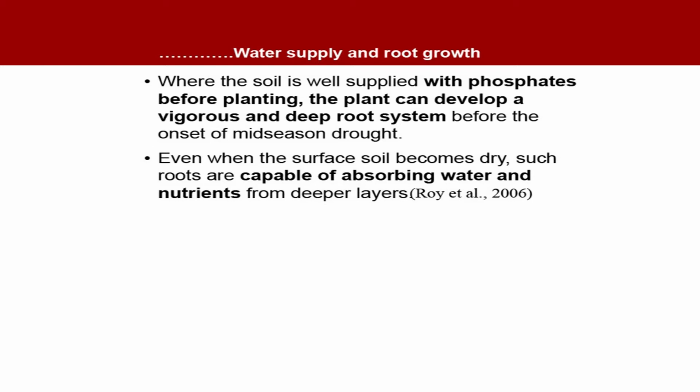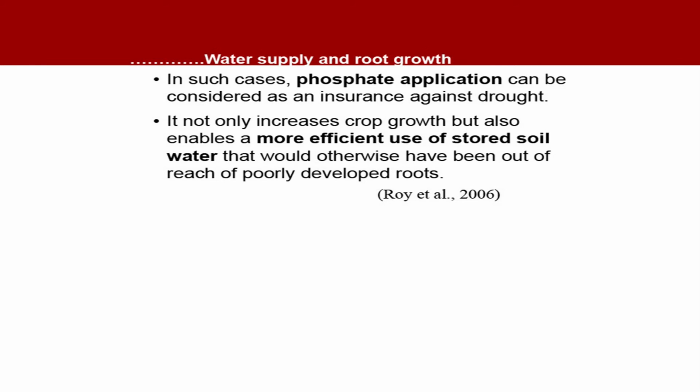So, even when the surface soil becomes dry, such roots are capable of absorbing water and nutrients from deeper layers. Adequate phosphorus supply can counter the ill effect of drought conditions. In such cases, phosphate application can be considered as an insurance against the drought. So, you need to remember this statement.